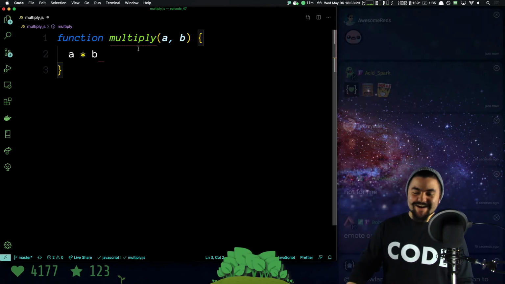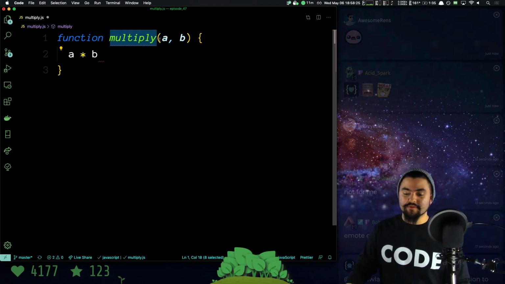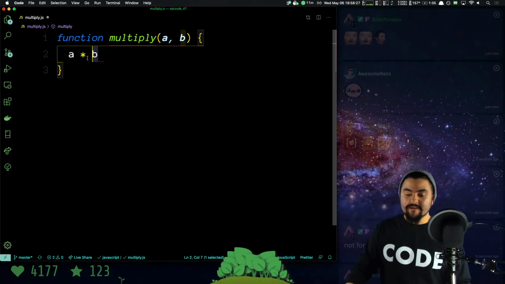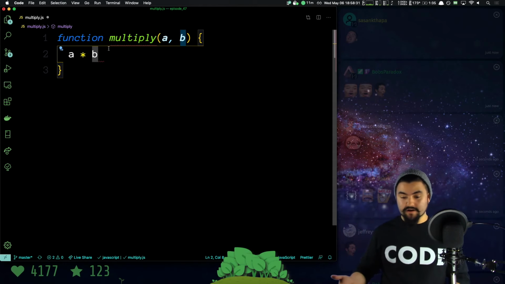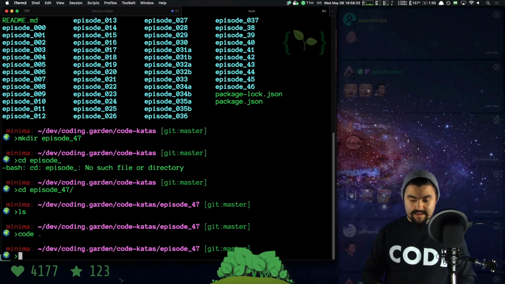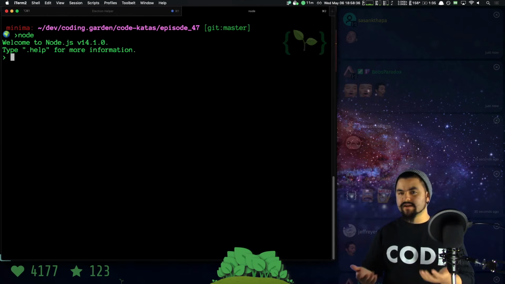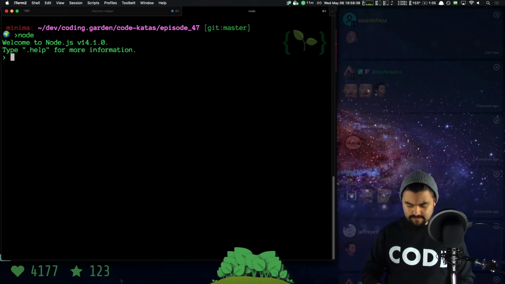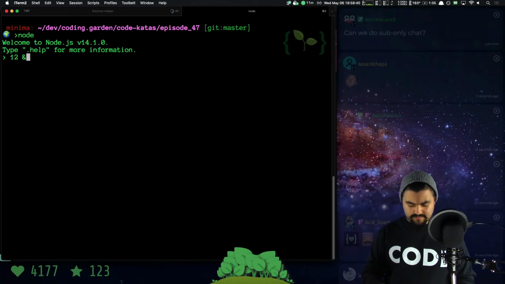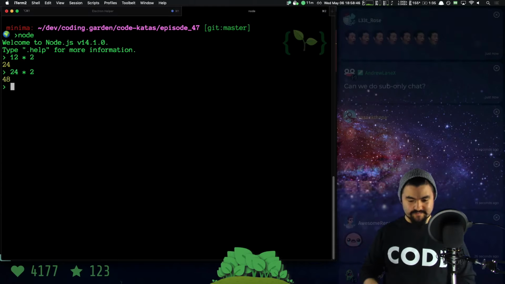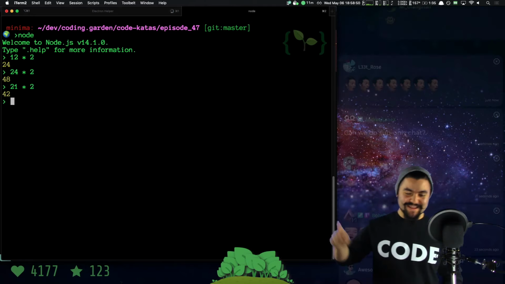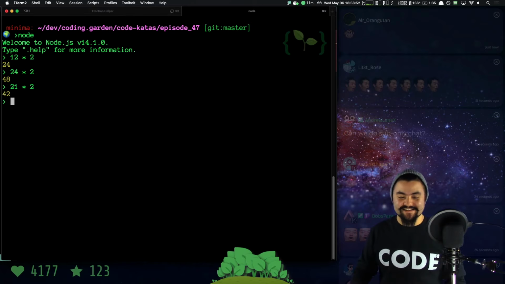Okay, so we have this function called multiply. It takes in A and B. And then we have this statement here, A times B. Now, in JavaScript, A times B works. Let me show you in a node console. This is a way of running JavaScript in your console. Let's do 12 times 2. We get back 24. That's not what I want to do. I want to do 21 times 2. There it is. I can math. 42.